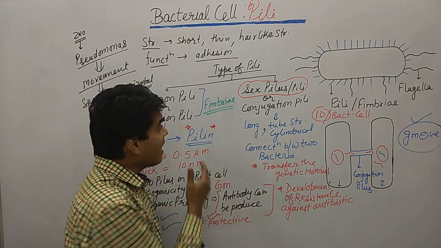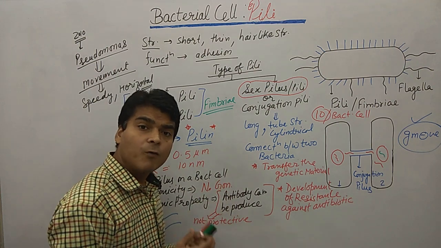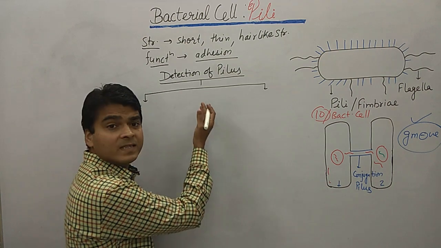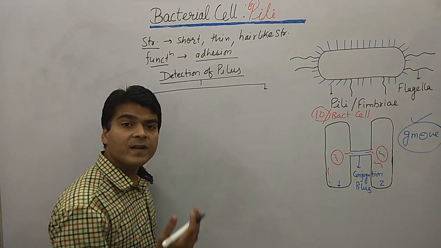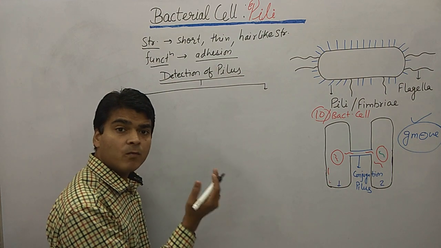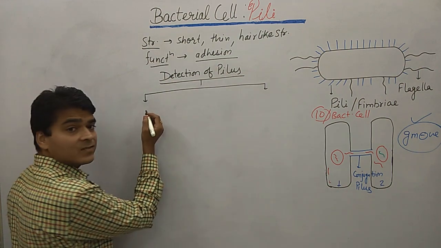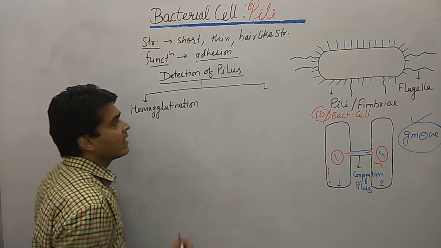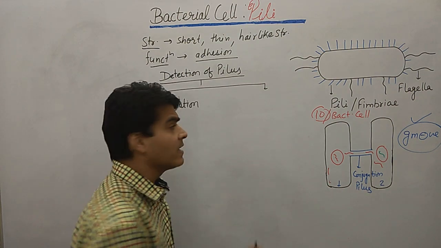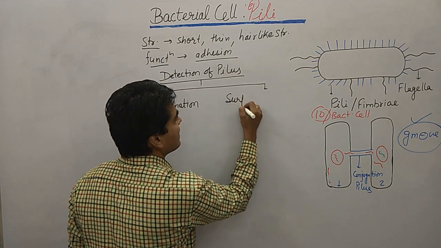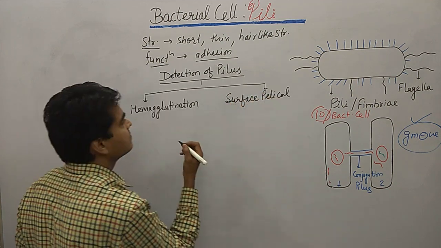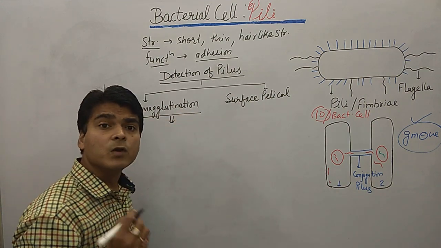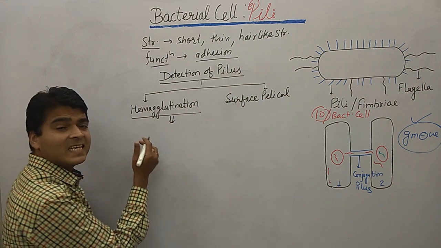Clear? Now we are discussing the detection, how to detect these pilus in the laboratory, okay. So now just look at the detection of pilus, how we detect. So there are two methods, यहाँ दो method हैं. The first one is hemagglutination, and the second one is surface pellicle, okay. So the first one is hemagglutination, okay. So what is hemagglutination?